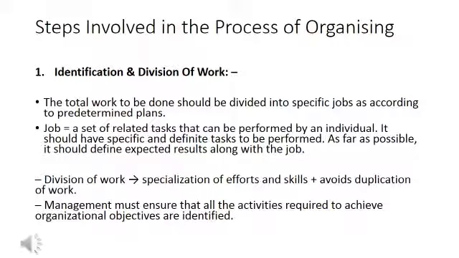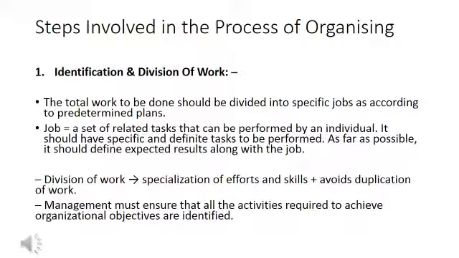Number one thing is that you have to see how much work is there in the organization, and you have to divide the work into specific jobs according to the predetermined plans. So every job should be equal to a set of related tasks that can be performed by an individual.